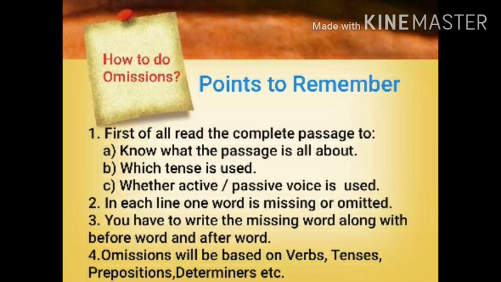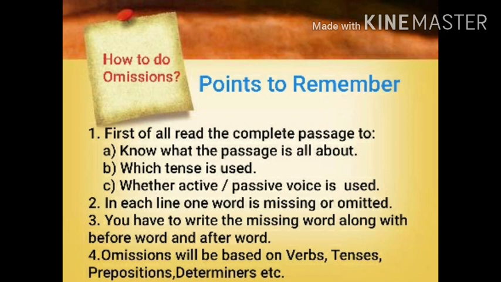Point number 2, in each line one word is missing or omitted. You must have remembered this. So you must remember that in each line, one word is missing or omitted. Next point, you have to write the missing word along with before word and after word.